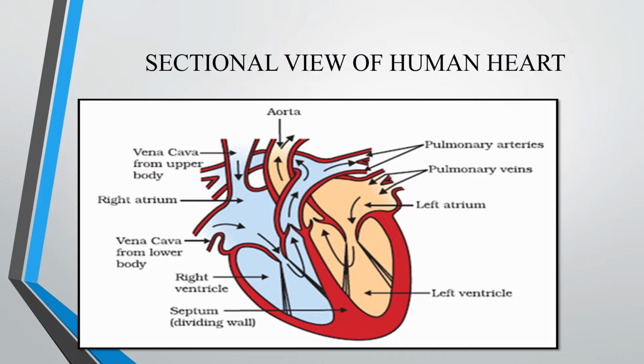Then the right ventricle. From the right ventricle, the pulmonary artery carries blood to the lungs for purification. Purification is nothing but giving away the carbon dioxide and taking up oxygen. After purification, the blood carried by the pulmonary vein reaches the left atrium, that is also shown there. Then from the left atrium, the blood goes to the left ventricle through the bicuspid valve. Then from the left ventricle, by the aorta, it is supplied to different parts of our body. Aorta is nothing but the largest artery.